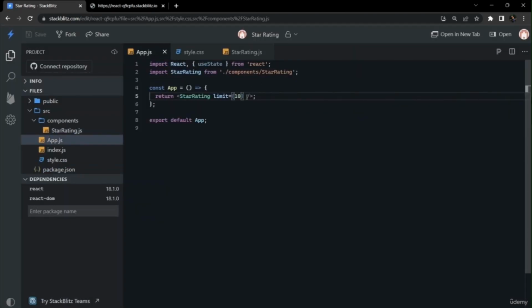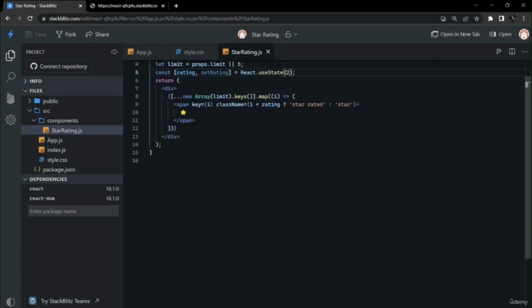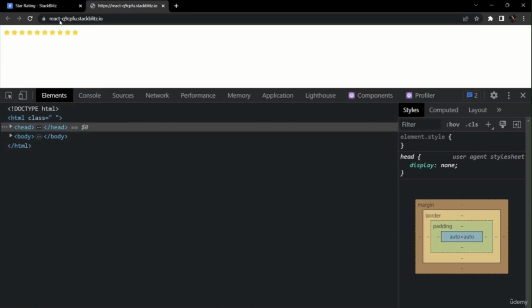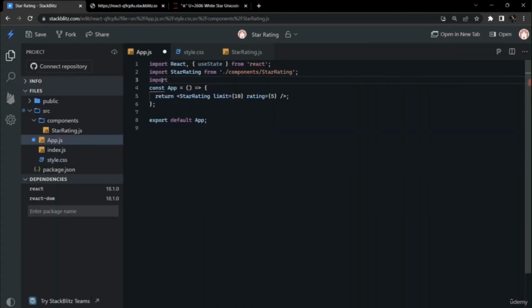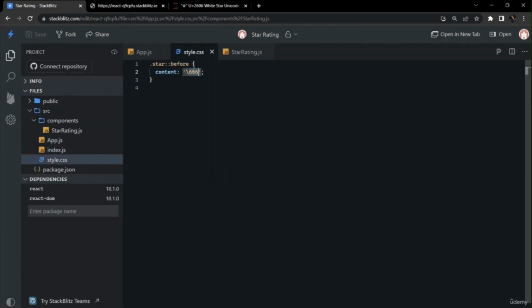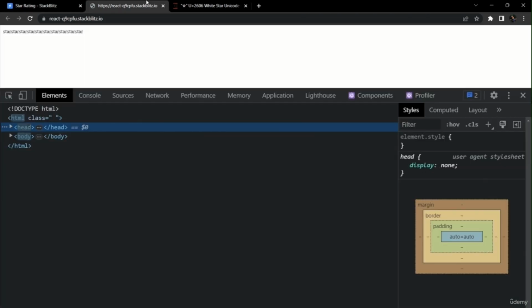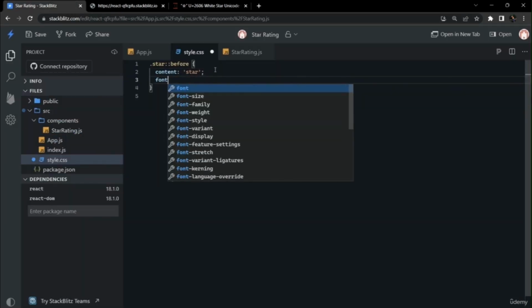So we can also take this rating props from the parent. Instead of using a static value of 2, we can take it from the props, and if the props are not given, we have taken the default value as 2. Now here, based upon the class condition that we have put, we will apply some CSS to make star filled or empty. So for that we have included style.css in app.js, and if we put the content as star, we can see the star was visible.